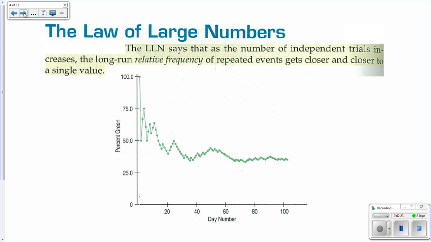So, for example, if you're flipping a coin, we don't know if your first flip will be heads or tails, but we know that if you do it over and over and over again, in the long run, you'll get heads about 50% of the time. And that's the law of large numbers: the relative frequency will get closer and closer to a single value.